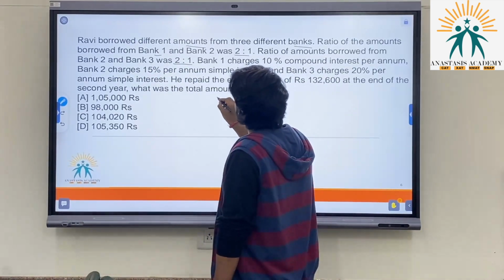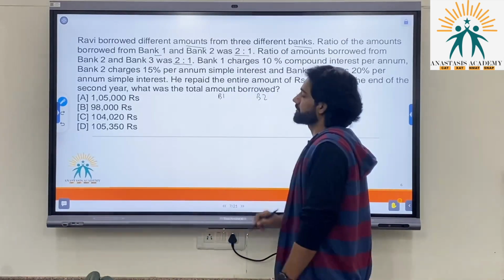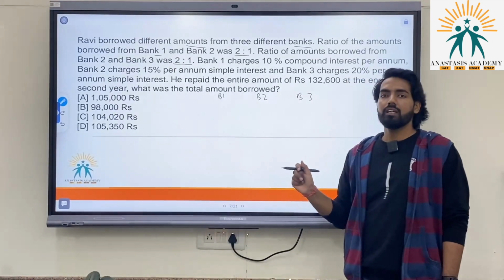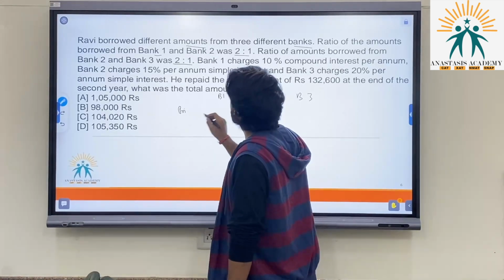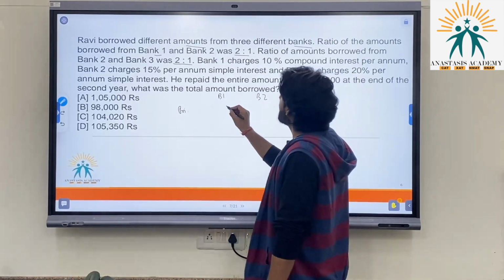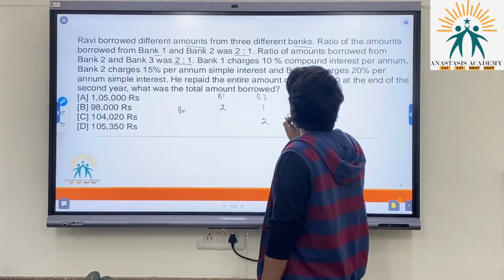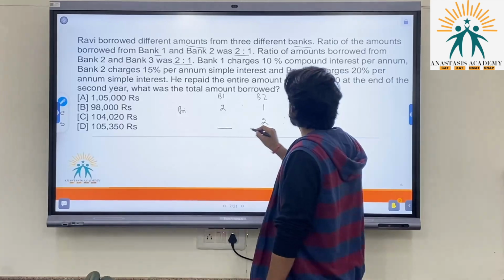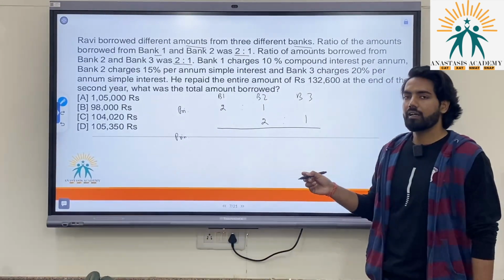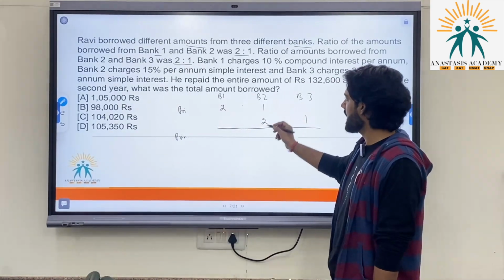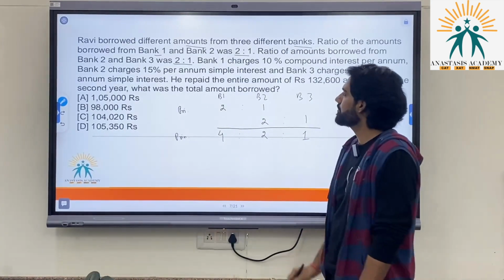Okay, so let's just take bank 1, bank 2 and bank 3, and he has borrowed some money in a ratio. So the ratio of principal, let's assume it principal. For bank 1 and 2 it is in the ratio 2:1, and for bank 2 and 3 it is in the ratio 2:1. Clubbing all these ratios, finally the ratio of principals borrowed from these 3 different banks becomes, I have to multiply it with 2, 4:2:1. This is the ratio of principal borrowed.